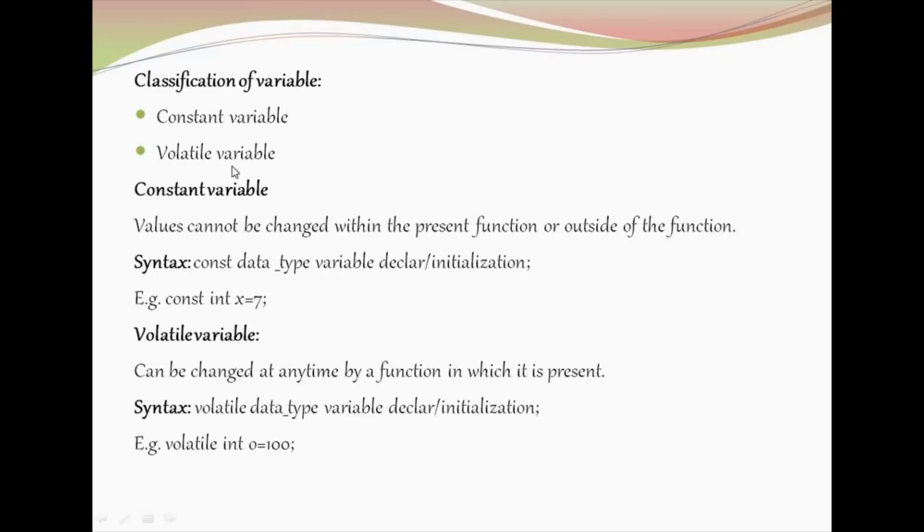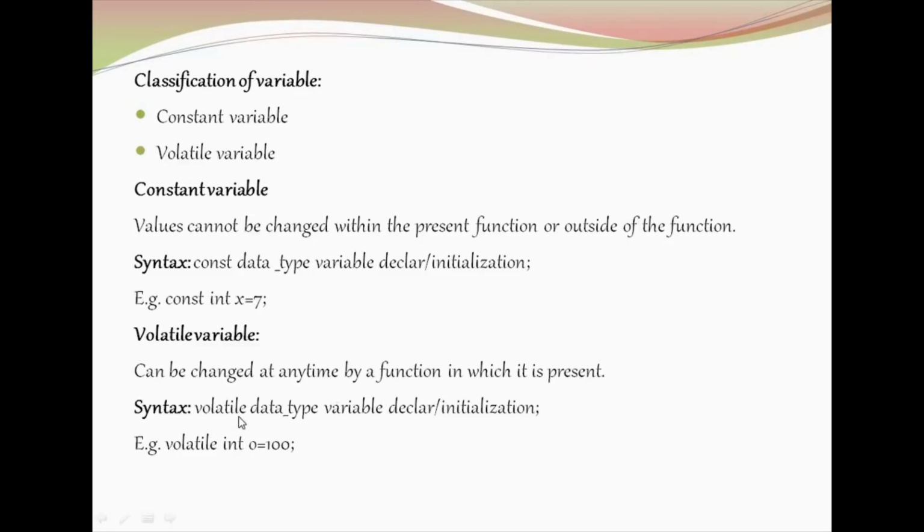So variables are classified as constant and volatile variables. Constant variables are variables whose value cannot be changed throughout the entire execution of the program. To make the variable declaration a constant, add the const keyword before the variable declaration or initialization. That is the syntax. Here is the example: const int x is equal to 7. Coming to volatile variables, they can be changed at any time by the function in which they are present. So volatile means you can change the value at any time.